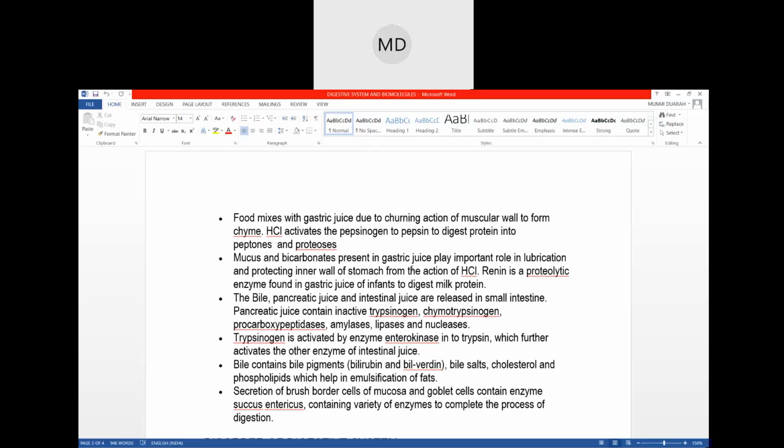I have heard of people whose stomach burst, and then the gastric juice comes out, and the HCl present in the gastric juice causes burns in the stomach.